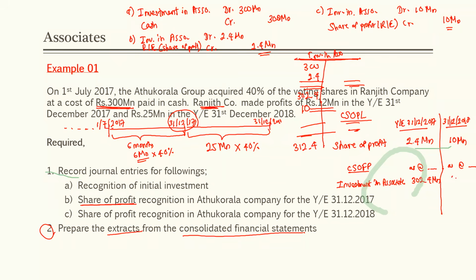So that is the carrying amount of the investment in associate as at 31st December 2018. Right? So that is the answer for example number 1: the journal entries and how these things appear in our consolidated financial statements.